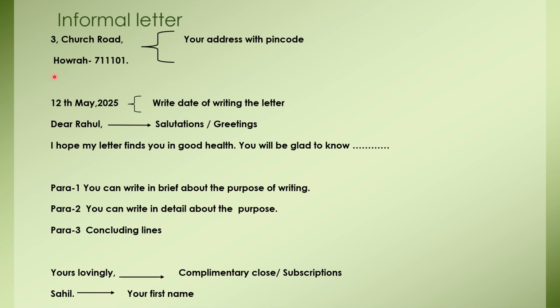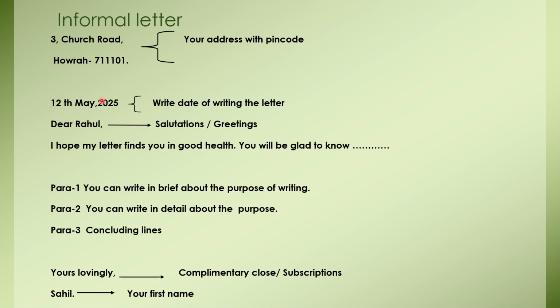So after the address, one line gap, and then you will write the date. The date should be the same as the day you are writing the letter. As I'm uploading the video today on 12th May, I have given 12th May, comma, 2025.